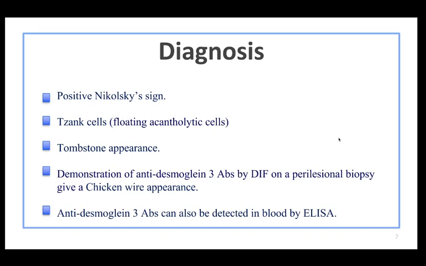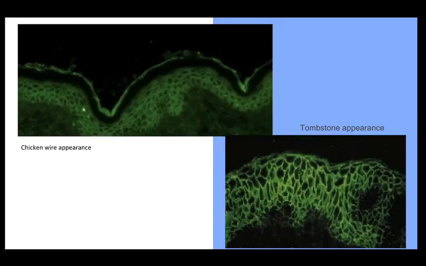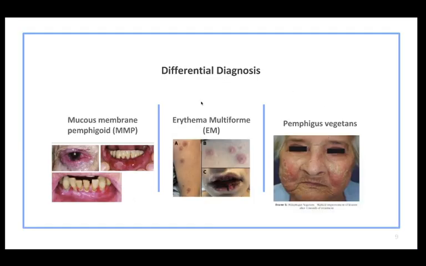The diagnosis of Pemphigus vulgaris is based on positive Nikolsky's sign, Tzanck cells, tombstone appearance, and demonstration of anti-desmoglein 3 antibodies by direct immunofluorescence on a perilesional biopsy, giving a chicken wire appearance. Anti-desmoglein 3 antibodies can also be detected in blood. We can see the chicken wire appearance here and the tombstone appearance. The differential diagnosis of Pemphigus vulgaris is mucous membrane pemphigoid, erythema multiforme, and pemphigus vegetans.